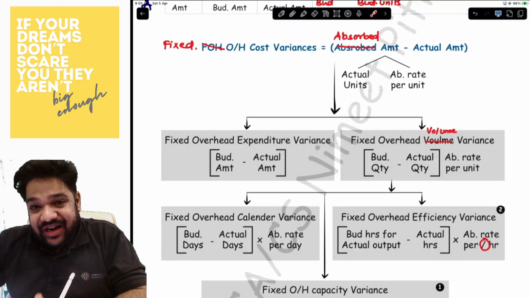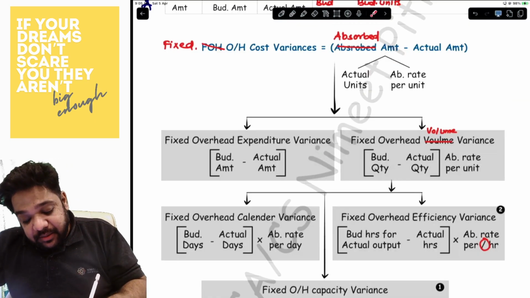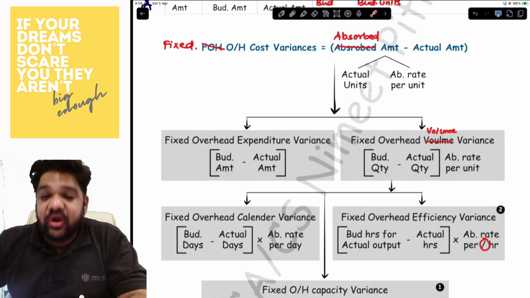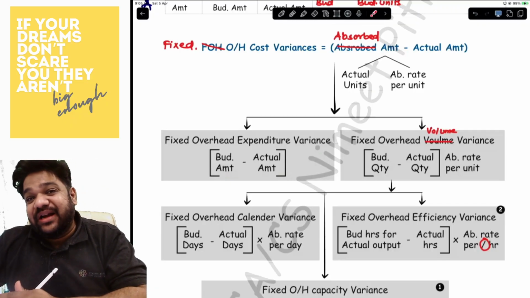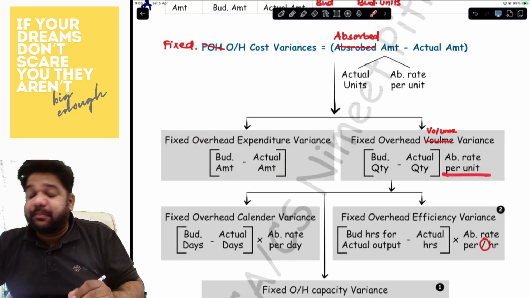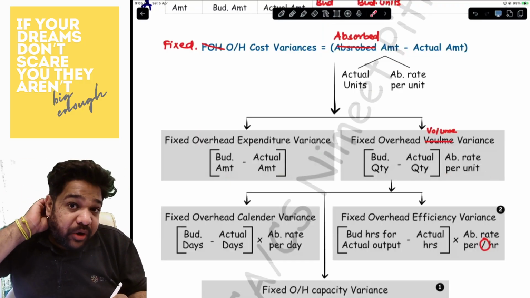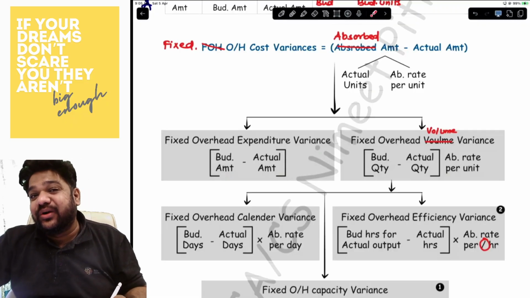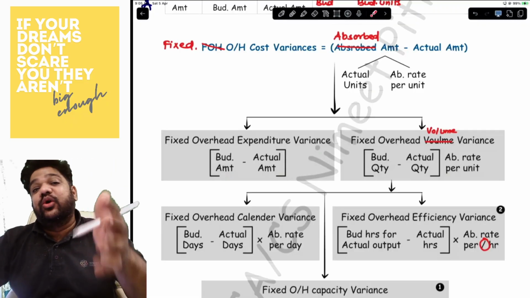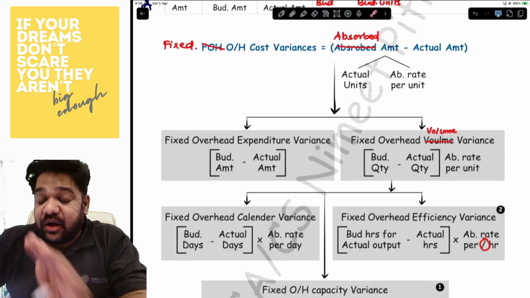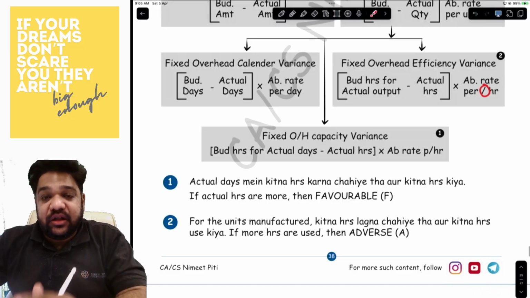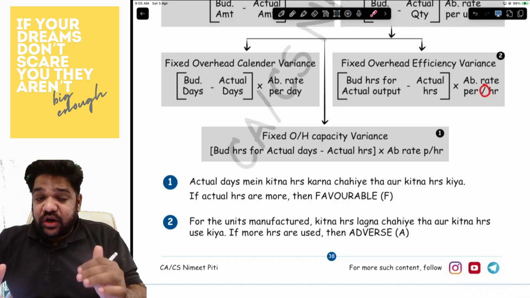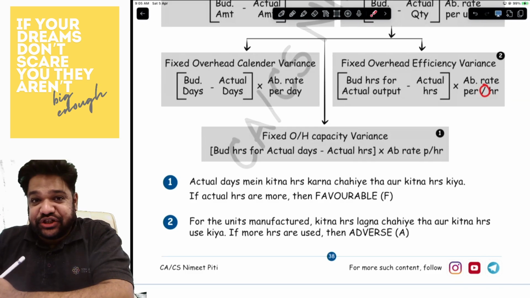Now, in the fixed overhead expenditure variance, it will be the budgeted amount minus the actual amount. And in the volume variance, you check for units. Budgeted units minus actual units into absorption rate per unit. If you are doing more number of units, then it is favorable. If you're doing lesser number of units, it becomes adverse. Is that understood? Then comes in the three variances under the volume variance: calendar, capacity, and efficiency.